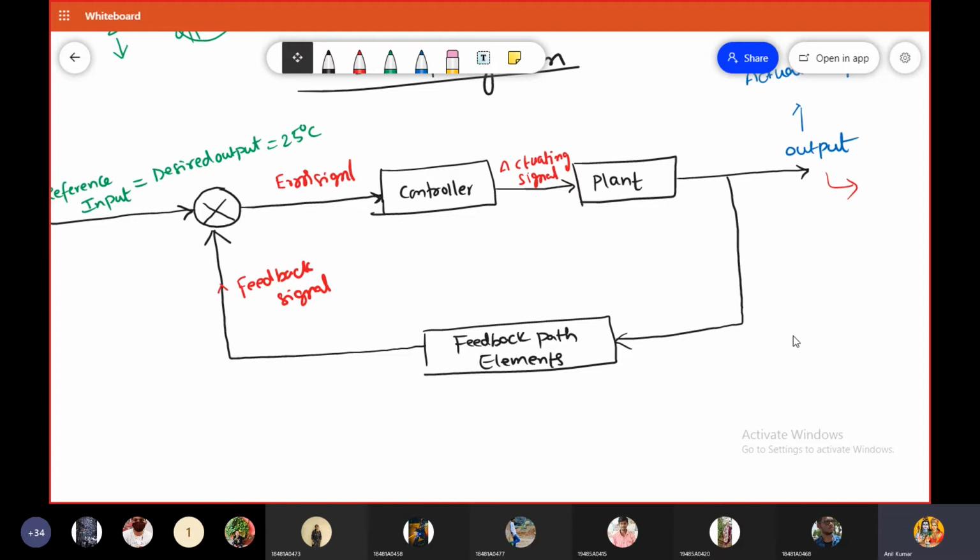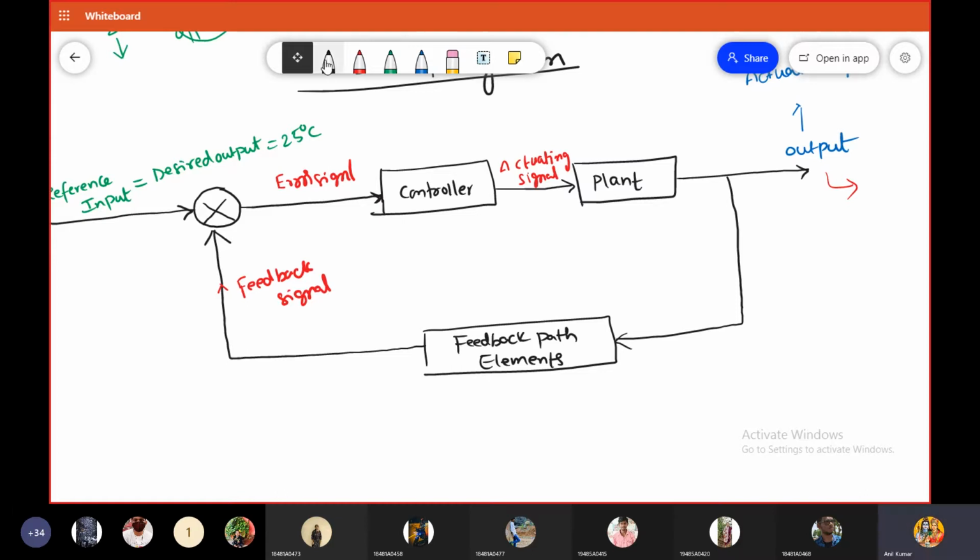But in closed loop control systems, we continuously measure the output signal, in order to maintain the desired output signal at the output of the control system. So in closed loop control systems, the output is continuously measured.